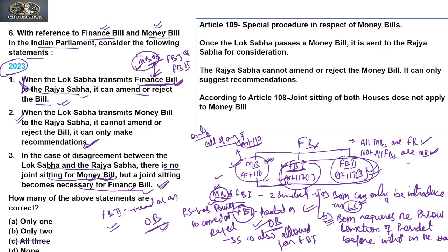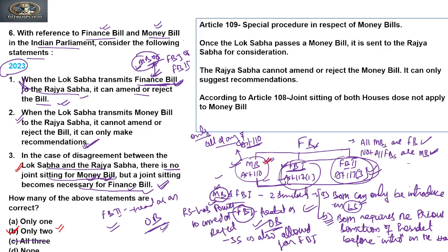So we can say that our answer to this question is option B, that only two are correct, that is, the second and third statements are correct. The third statement clearly distinguishes that the money bill has no joint sitting, but the finance bill has a provision of joint sitting, which is true. Clear? So this is the answer to question 6, which was asked in 2023. So the answer to this question is B, that is, only the second and third statements are true.